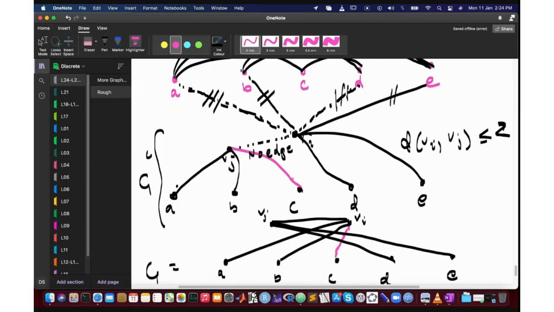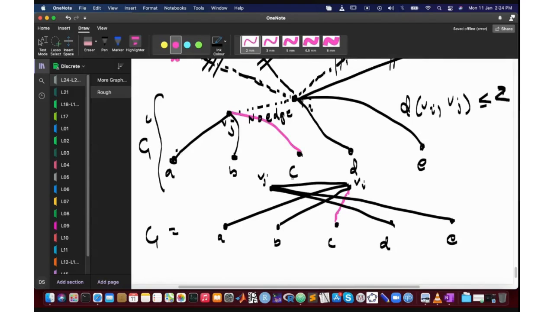So let's see. There is no new code. So this guy is connected to 3. This does not create any distance 5 path, does it?